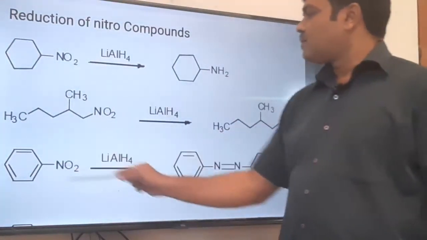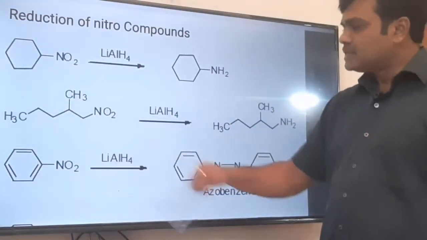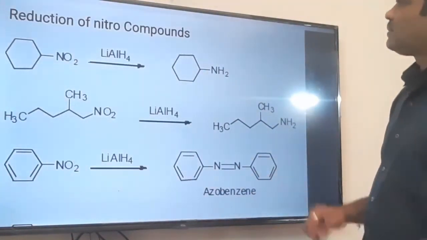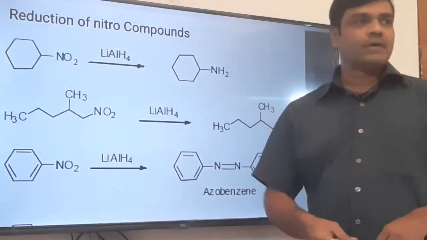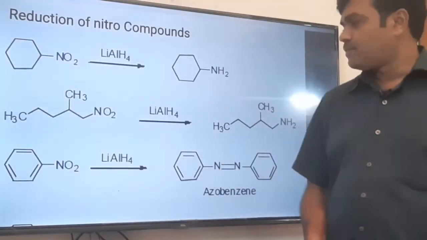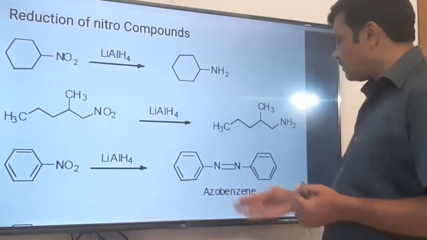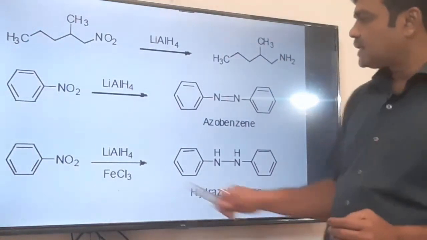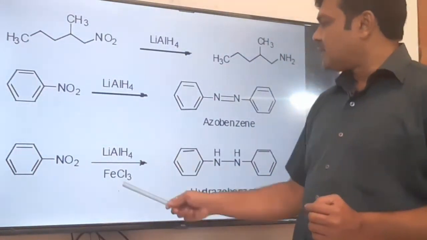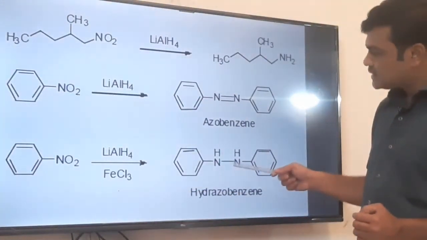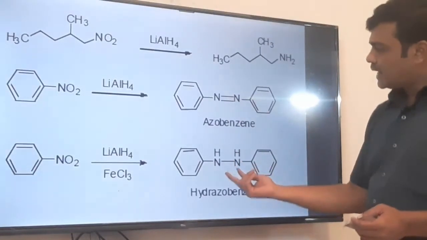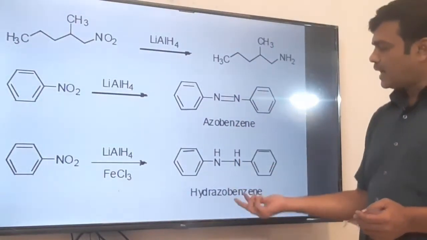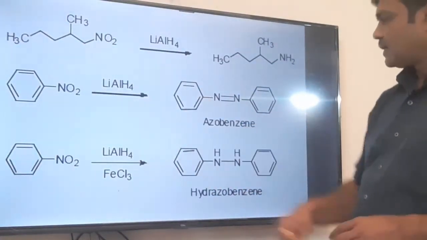Here two molecules of nitrobenzene are reduced with lithium aluminum hydride, and we get azobenzene. This particular example you have to remember: when you treat two equivalents of nitrobenzene with lithium aluminum hydride, we get a dimer which is called azobenzene. But if you carry out the reduction with ferric chloride or aluminum chloride, then azobenzene is formed first, and that azobenzene is reduced again by addition of two hydrogen atoms across the nitrogen double bond, and we get hydrazobenzene. Remember these two examples comparatively.